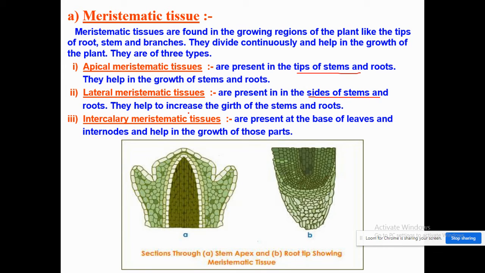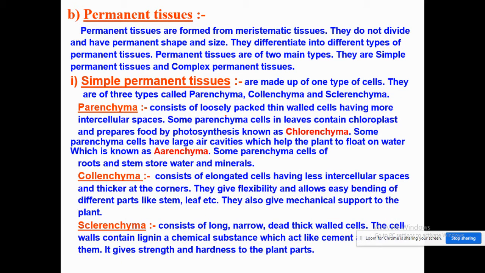They are helpful in increasing the girth of the stems and root. Girth means the diameter of the plant part. And intercalary meristematic tissues are present at the base of the leaves, that means nodes and internodes, and help in the growth of those parts where they are present.